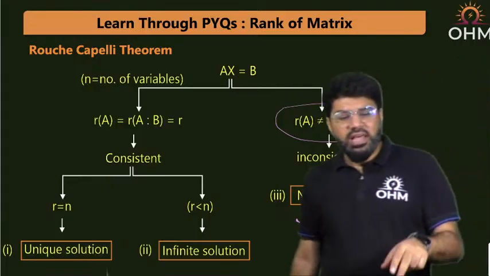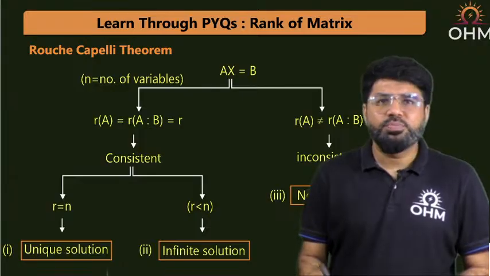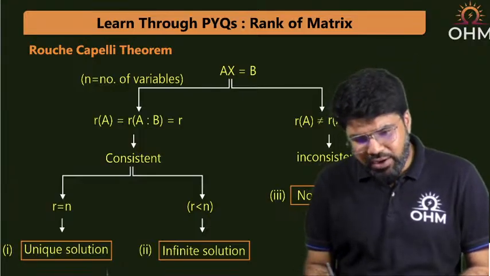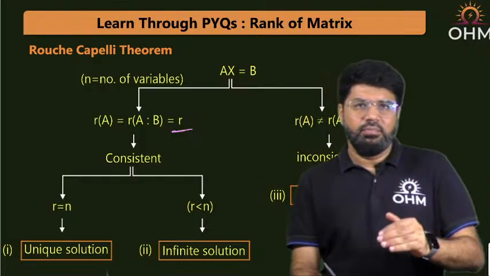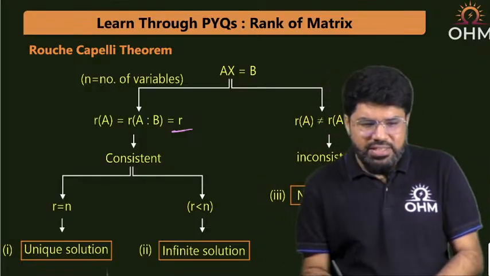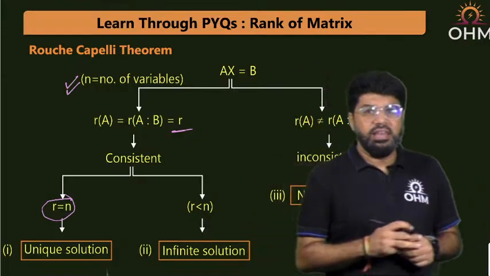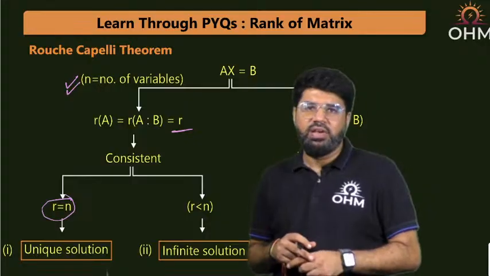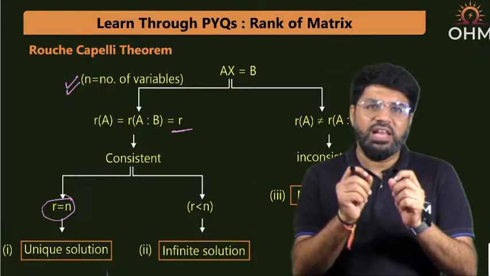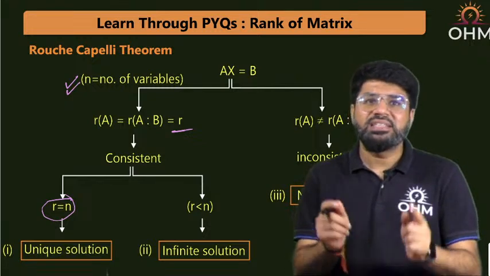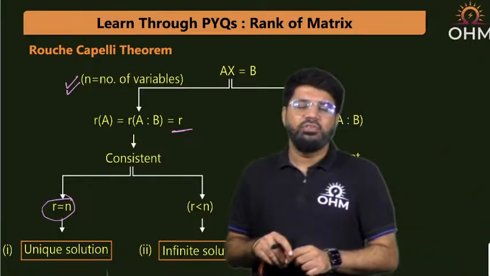But if both the ranks are equal, then the system is solvable. Suppose both the ranks are equal and equal to R. If R is equal to N, where N means the number of variables, like 3 variables in our question of concern, the system will have a unique solution. If both the ranks are equal but less than N, the system will have infinite solutions.